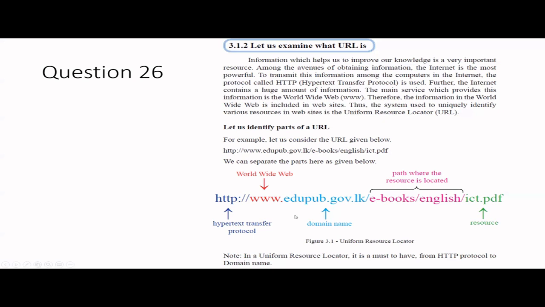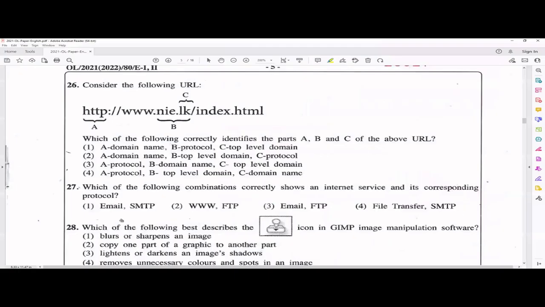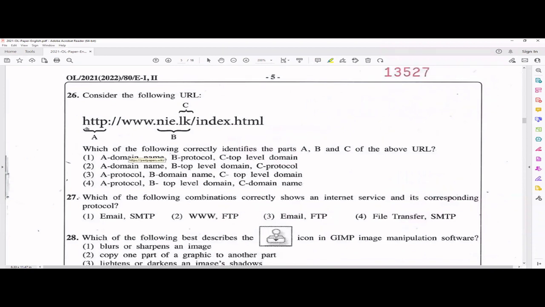So that is how a URL will look. It will have the protocol, then World Wide Web, then the domain name, and then sometimes these things will not be there, but basically the path to the resource and finally the resource.